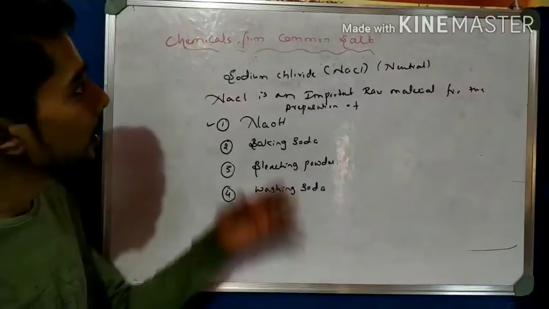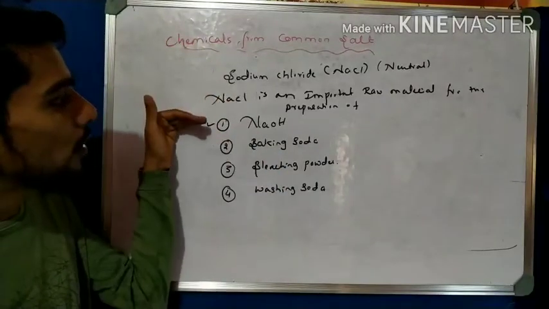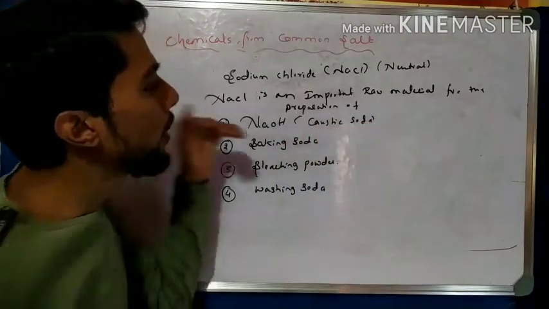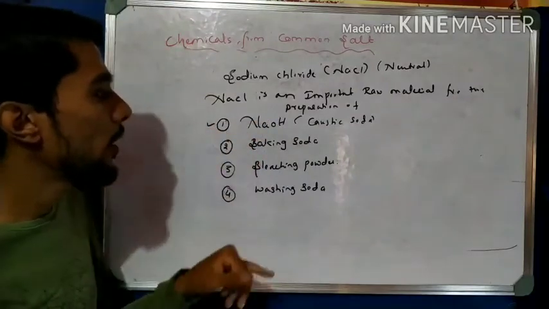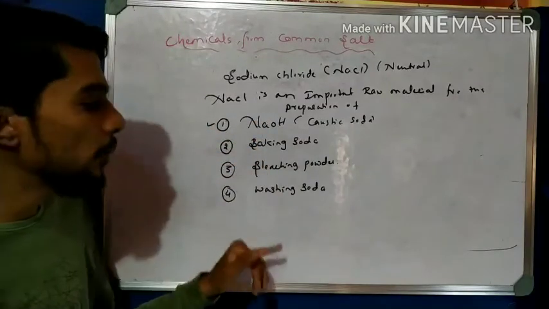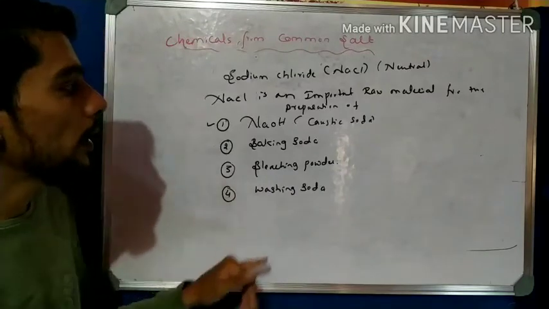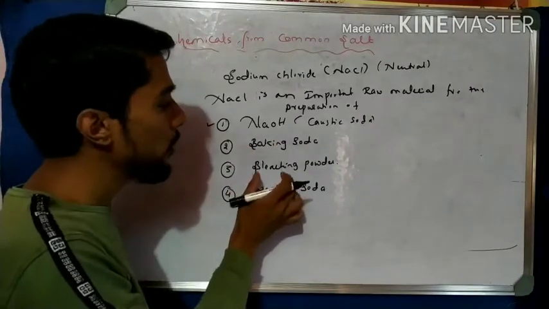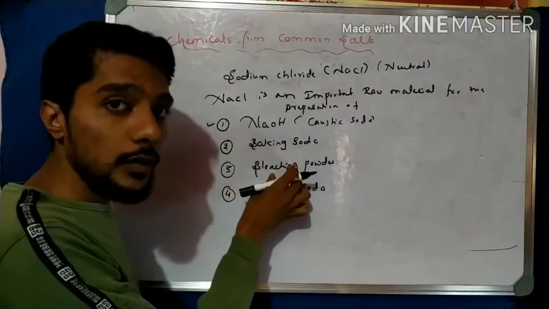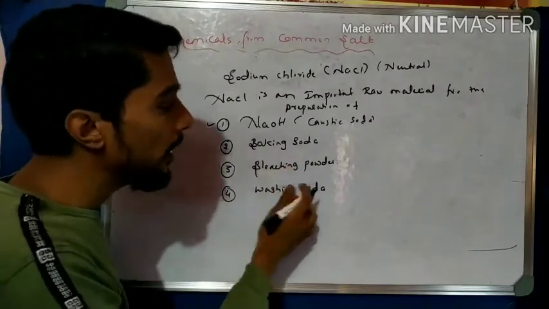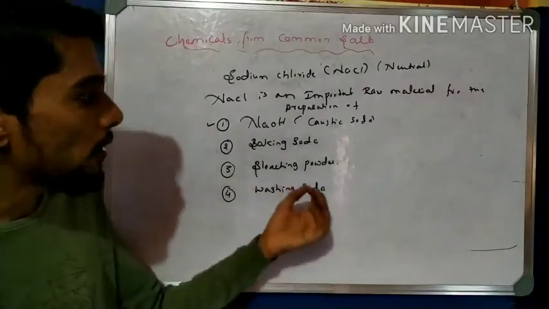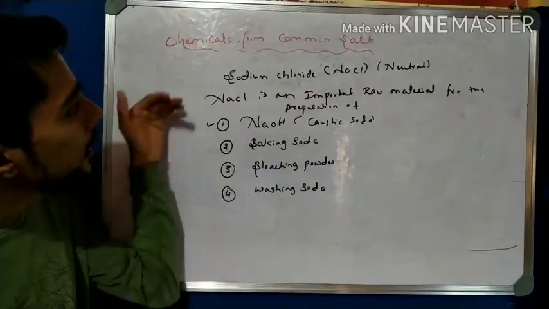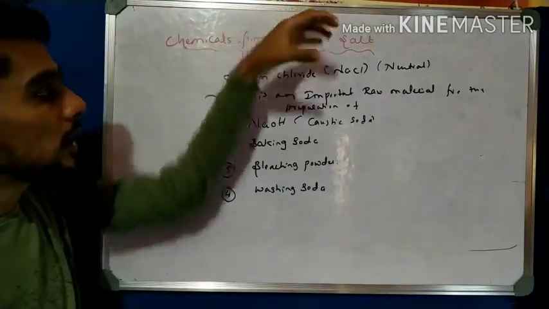So that is why I put the title chemicals, with sodium hydroxide. It is also called caustic soda. Okay, sodium hydroxide is a base, and the baking soda is also a base, and the bleaching powder is also a base, and the washing soda is also a base. Baking soda means sodium hydrogen carbonate, sodium bicarbonate. Bleaching powder is also one of the compounds; the chemical name is calcium oxychloride. Then washing soda means sodium carbonate. So these are all the chemicals which are prepared from the common salt, NaCl.